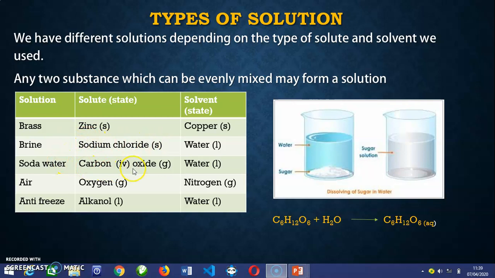Carbon dioxide, which is a gas, and water will give us soda water solution. Oxygen, which is a gas, and nitrogen, which is a gas, will give us air solution. Ethanol, which is liquid, and water, which is liquid, will give us antifreeze. So it depends on the type of mixture you are bringing together. Like I said, you can use solid to solid, solid to liquid, gas to liquid, gas to gas, or liquid to liquid. All of these depend on the type of mixture we have to give us the solution we want.